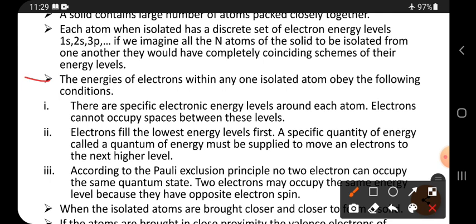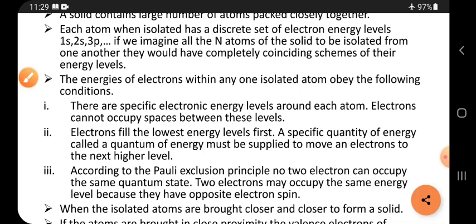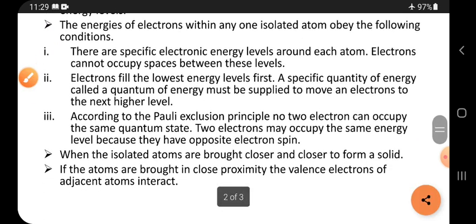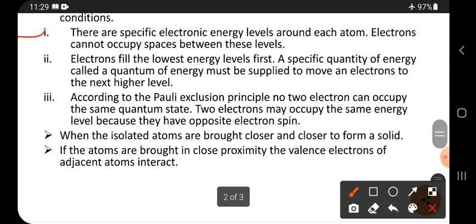Next, the energies of electrons within any one isolated atom obey the following conditions. What are those conditions? Let me explain. First condition: there are specific electronic energy levels around every atom. Specific means particular. Electrons cannot occupy spaces between these levels. See here what he is saying.